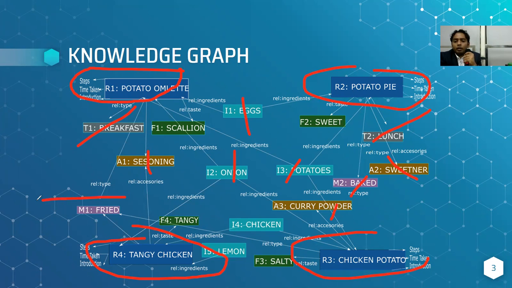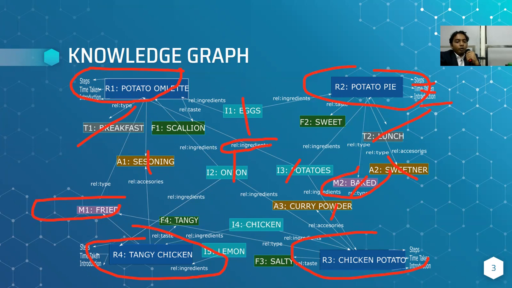Different ways of cooking like fried, baked, etc. Also, there are different relationships between them. So here this potato omelette is related to potato using the relationship of ingredients. Furthermore, each recipe has additional properties like steps, time taken, introduction, etc.